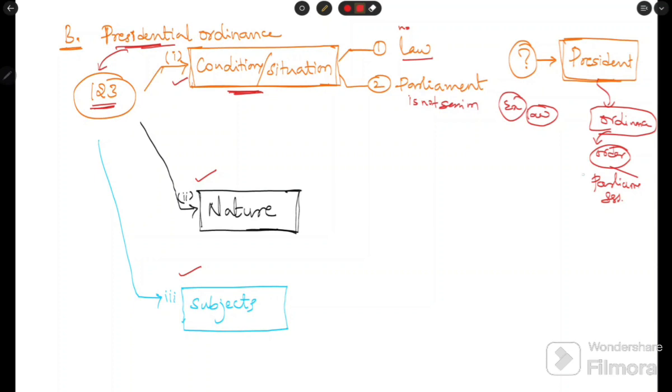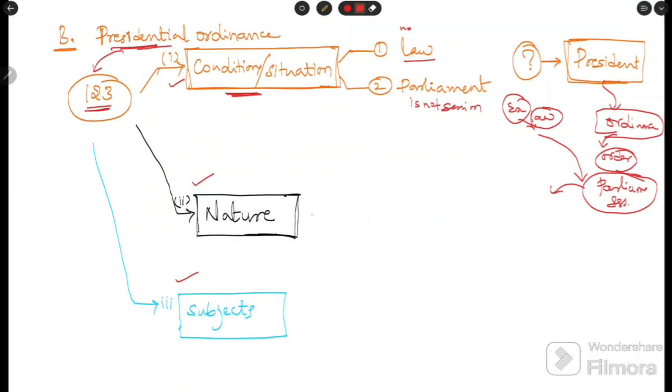It is unconstitutional if the president passes the ordinance, because when Parliament is in session, it can frame the laws, because members are assembled. What the executive needs, Parliament can make and provide to the executive.